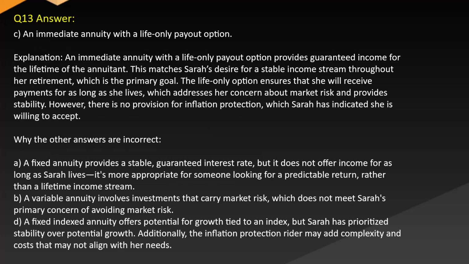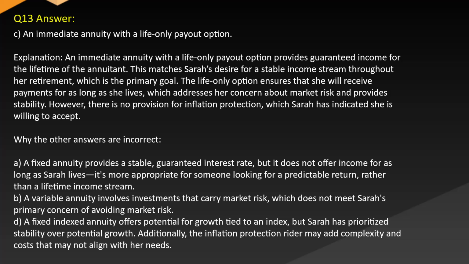Answer: C. An immediate annuity with a life only payout option. Explanation: an immediate annuity with a life only payout option provides guaranteed income for the lifetime of the annuitant. This matches Sarah's desire for a stable income stream throughout her retirement, which is the primary goal. The life-only option ensures that she will receive payments for as long as she lives, which addresses her concern about market risk and provides stability. However, there is no provision for inflation protection, which Sarah has indicated she is willing to accept.